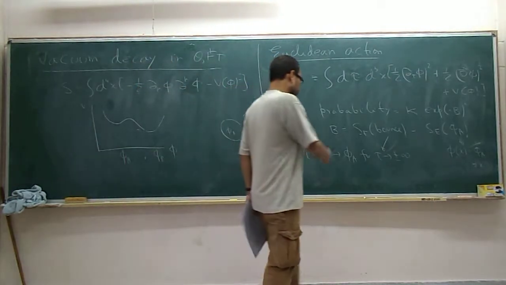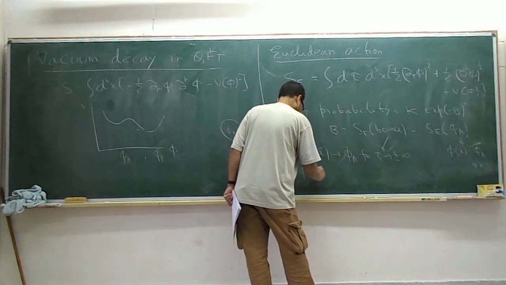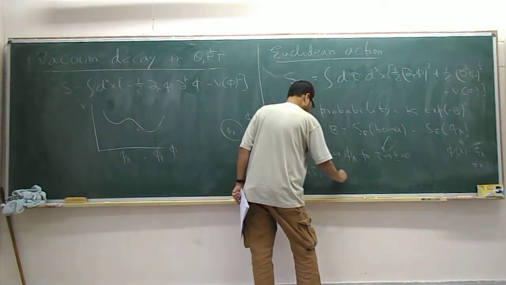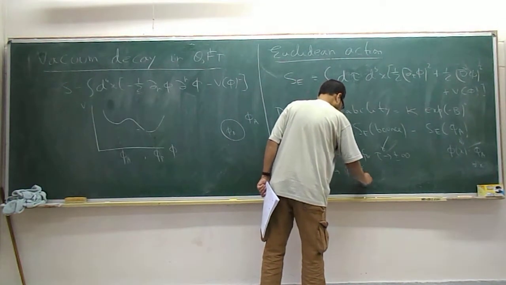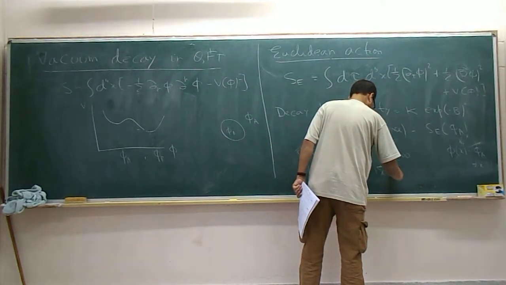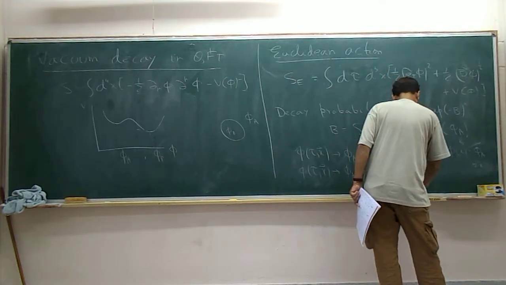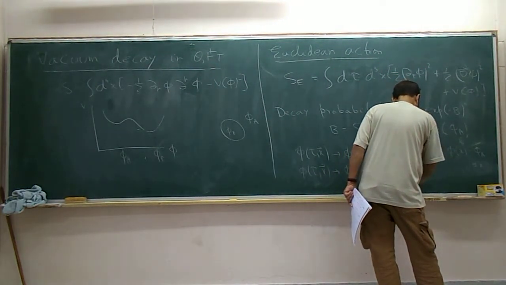And in fact we showed that as a consequence of this we also have another relation, phi of tau, x goes to phi A as mod x goes to infinity.